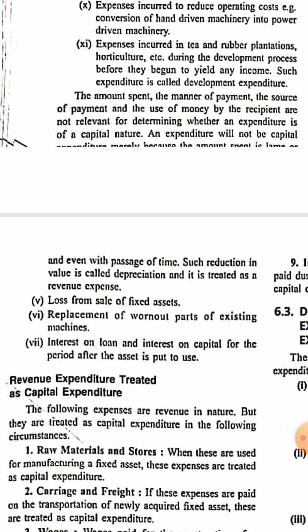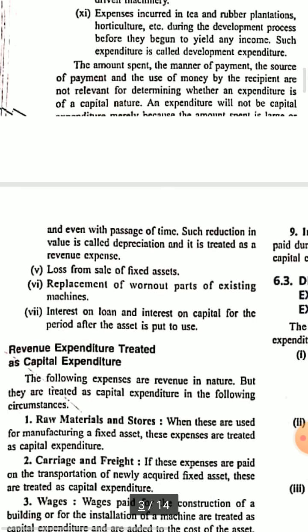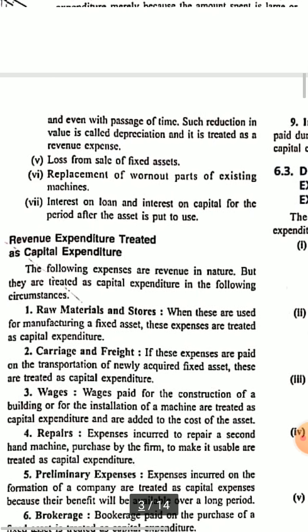And replacement of worn out parts of existing machines whose benefits are not available for a very long time, like some screws, some nuts and bolts which may be needed in machinery after some period of time, lubricants, all these will be treated as revenue expenditure. And interest on loan or debentures or interest on capital paid is also treated as revenue expenditure.